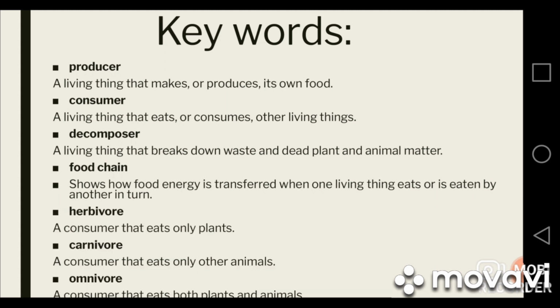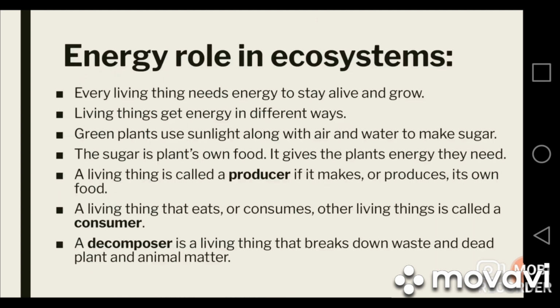Food chain. A food chain shows how food energy is transferred when one living thing eats or is eaten by another in turn. A herbivore is a consumer that eats only plants and a carnivore is a consumer that only eats other animals. On the other hand, the omnivores are the consumers that eat both plants and animals.